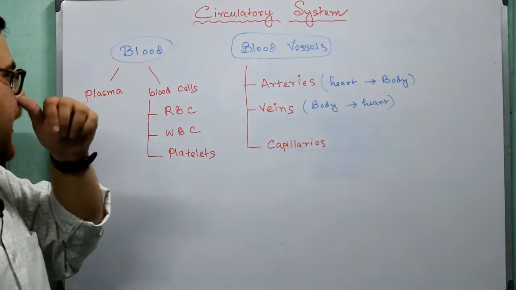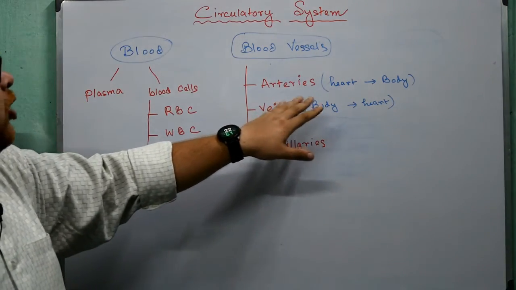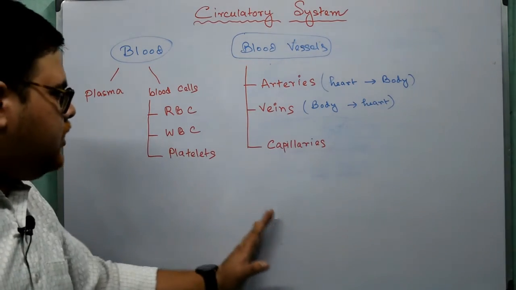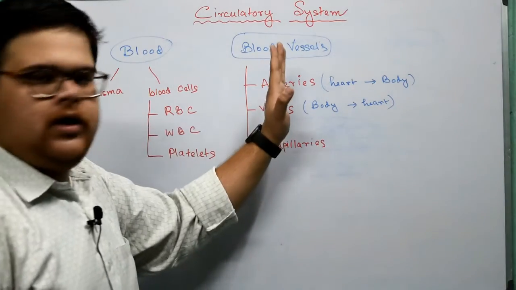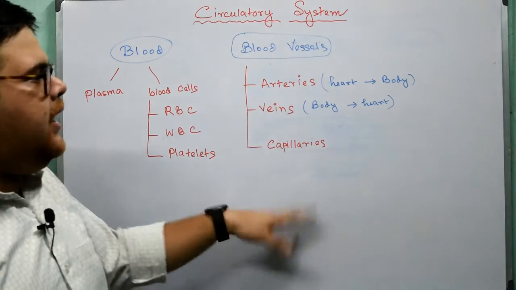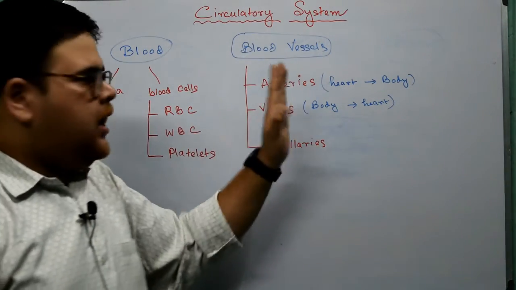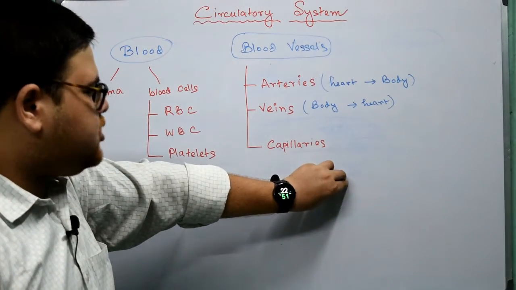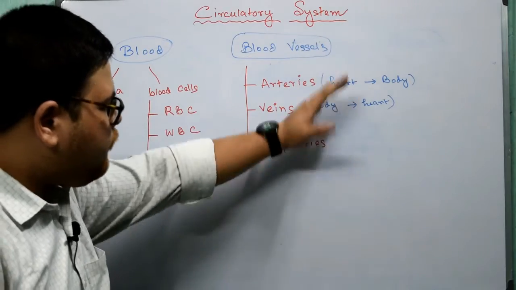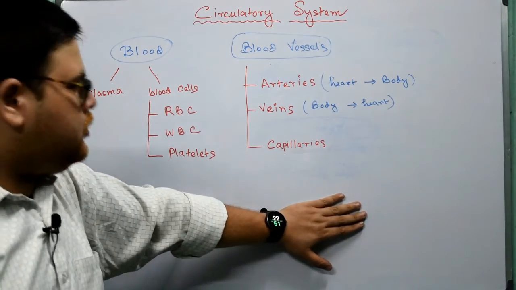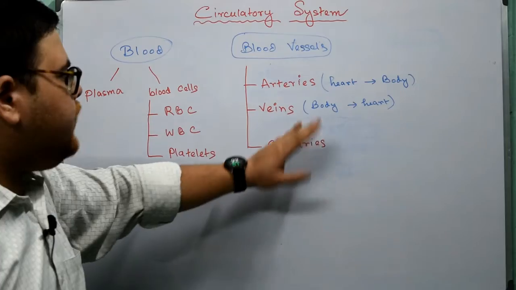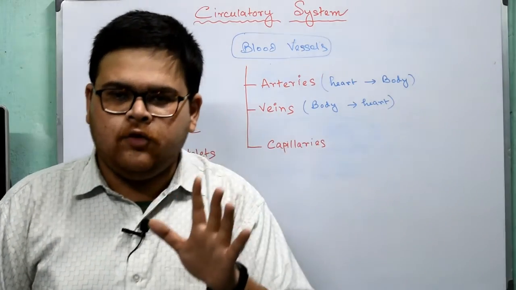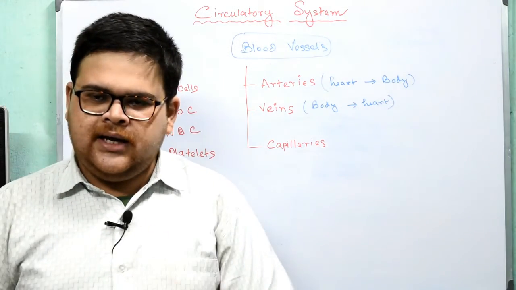See, in veins, deoxygenated blood is going from the body to the heart. So we can think of it as going upward. From our leg it is going to the heart, going upward. Now if there is no valve or no particular structure which prevents the backflow of the blood, then there will be a big problem. So this particular system of preventing backflow is known as a valve. Clear?